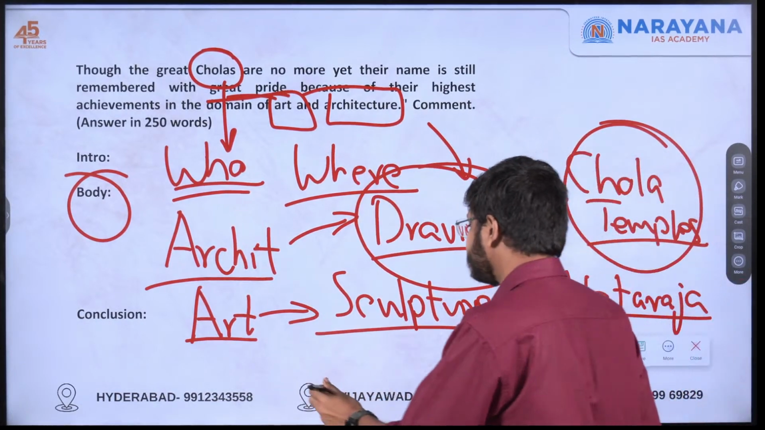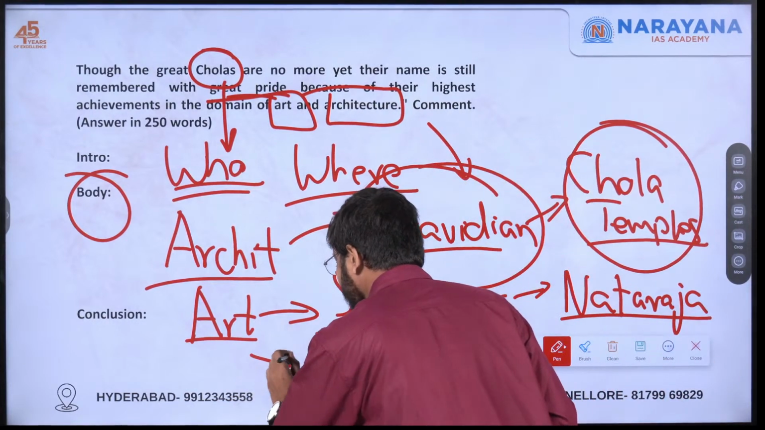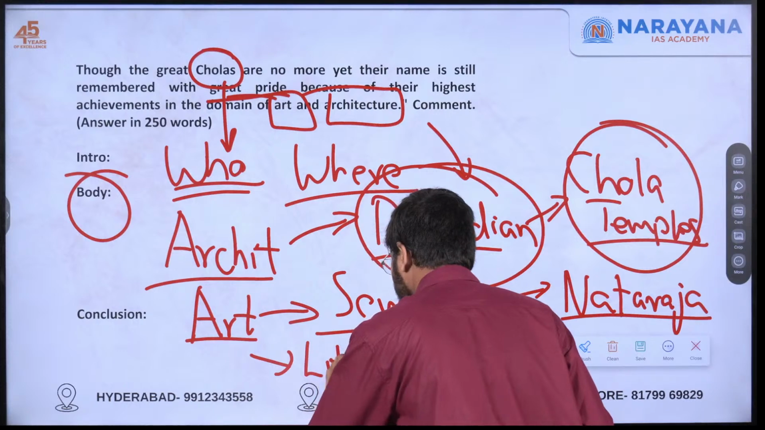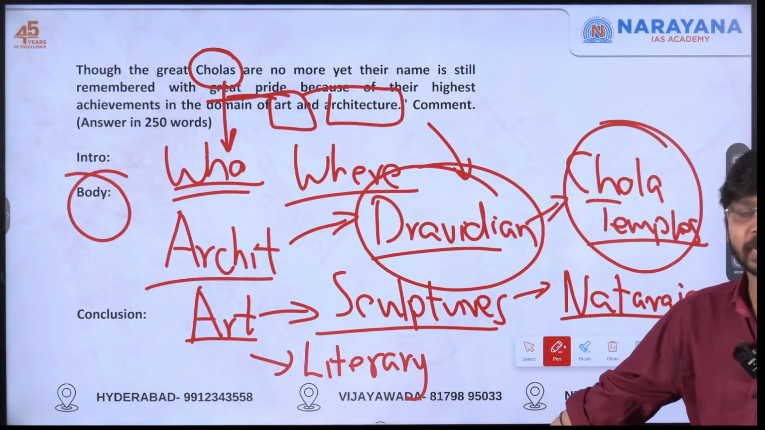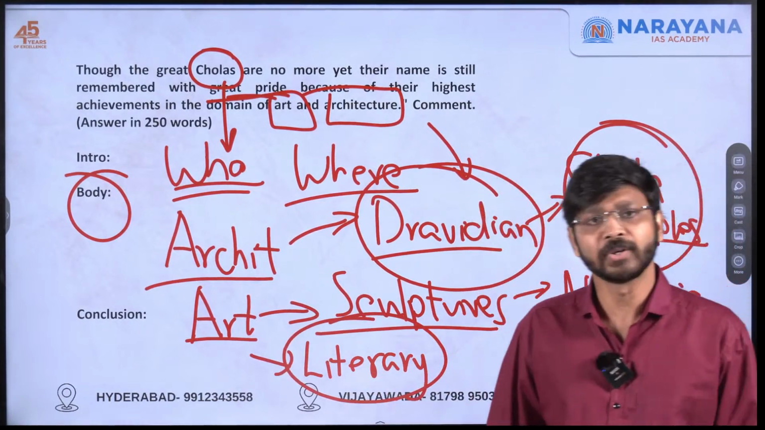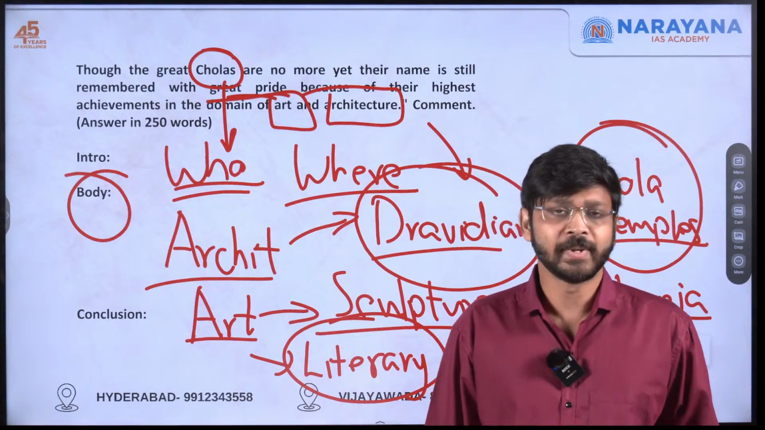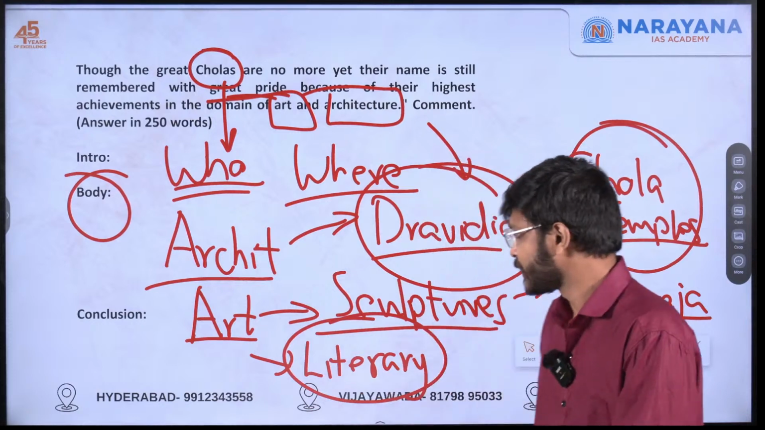So like that, we can mention this art, and also in art maybe you can mention the literary art of Cholas. Again, Cholas were predominantly Tamil only. So how Tamil became prominent. Sanskrit was also there, but still mostly this Dravidian identity came during the Chola period only.